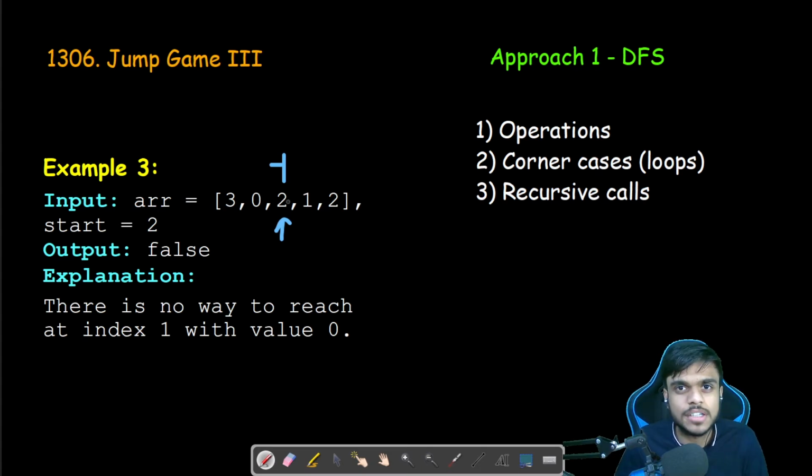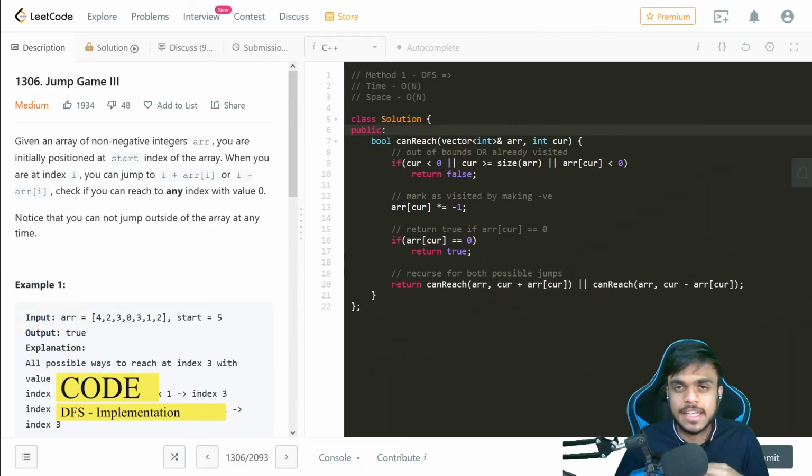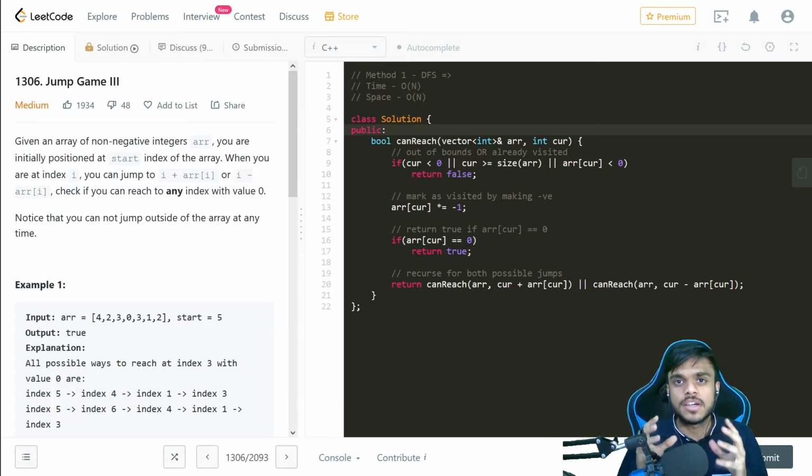Okay, so now let us look at how we can code it. Before looking at the code, let me tell you the approach that we'll be taking. For any particular index that we are traversing, we are checking if that particular index value is 0. If it is 0, we are done. We are just returning true because we are at the index where we have value 0. If the current index value is not 0, we are just taking that value and multiplying it by -1 so that we know we have already traversed this particular element.